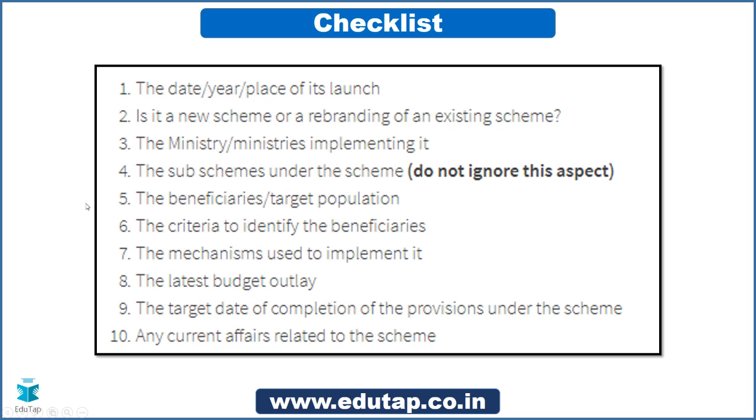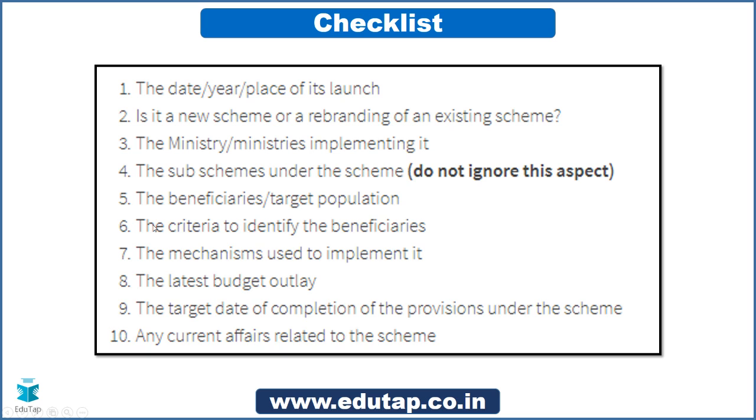Beneficiaries, target population, we saw the urban poor households. We also saw the coverage. Criteria is not specifically mentioned. Mechanisms, again we can just have a look at the components. And regarding the budget outlay, we are yet to get this information. We will come out with it and update it in the schemes document further, right? And any current affairs related to the scheme, we saw the coming up of the PESA portal released by Allahabad Bank, so that was a current affair related to this particular scheme.